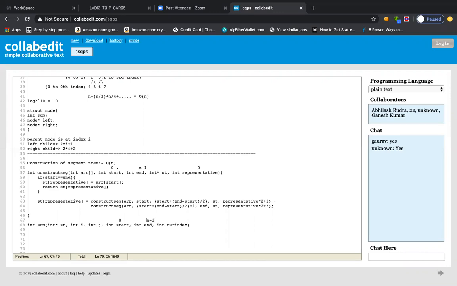And this i and j will be given. So you remember in the query of type 1, we used to provide 2 indexes basically. Let me change it, otherwise you may get confused. So this query 1 will be 0 to n minus 1, and i and j will be 0 to n minus 1. I'm just changing the convention basically.